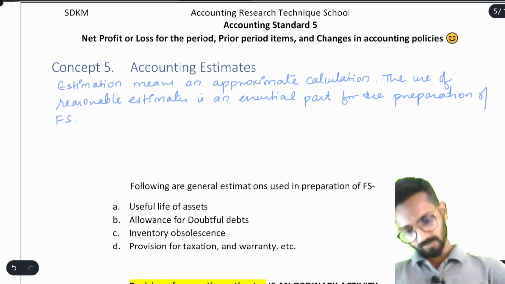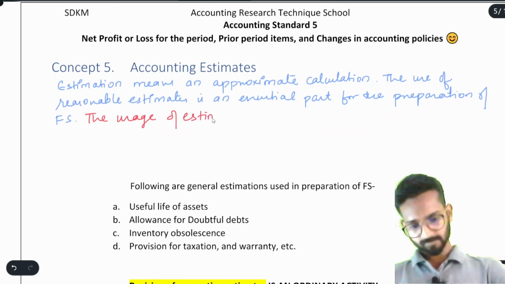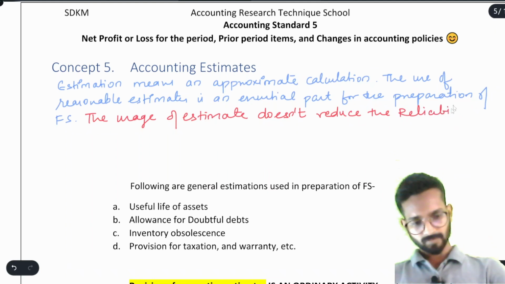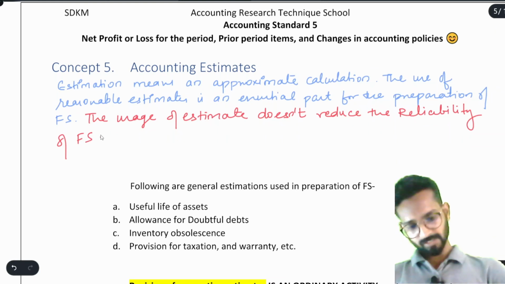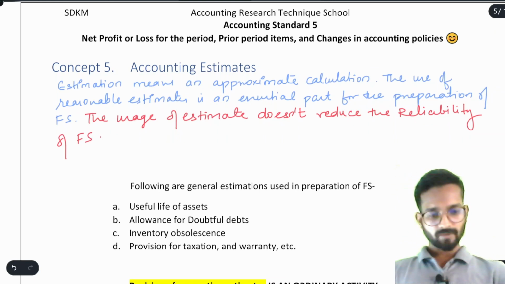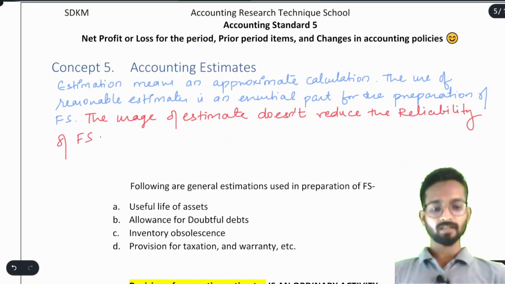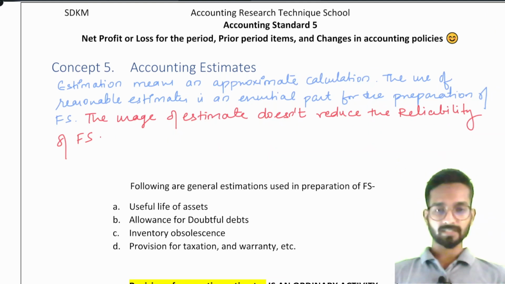Now remember that the usage of estimate doesn't reduce the reliability of financial statements. Sir, why did you write the last line that it doesn't reduce the reliability? Understand this. First, what are the accounting estimates?